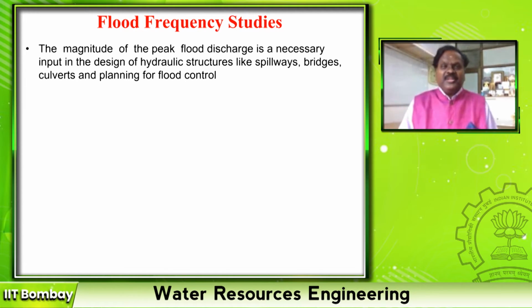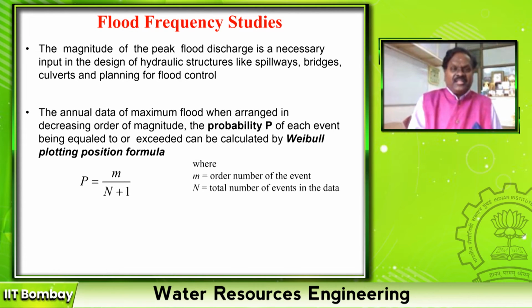Then what happens in such places is that flood frequency studies are very useful. Especially it is like extrapolation of our rainfall, right? Using Weibull's method, Chow's method, all these things. But here we are fitting the observed flood values to a probability function. Okay. So the magnitude of the peak flood discharge is a necessary input for design of hydraulic structures. So the annual data of maximum flood. How to find out this maximum flood?